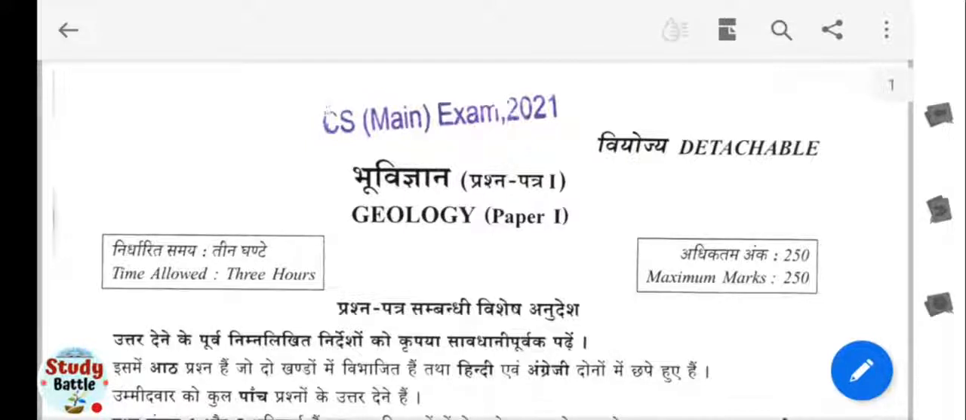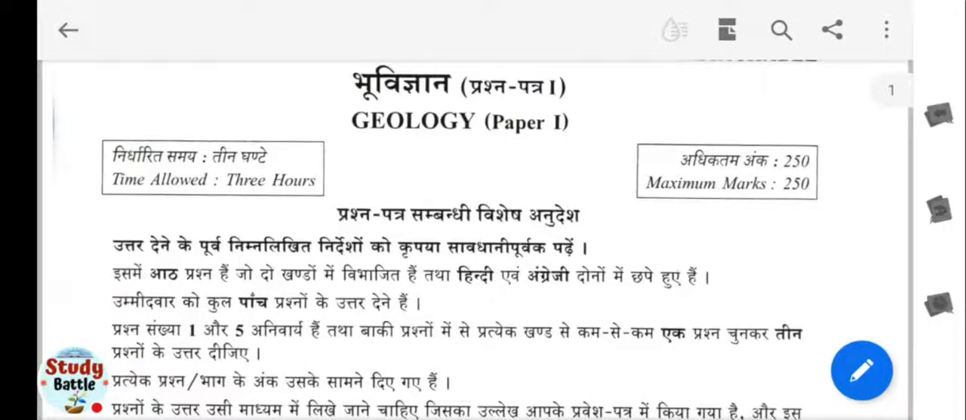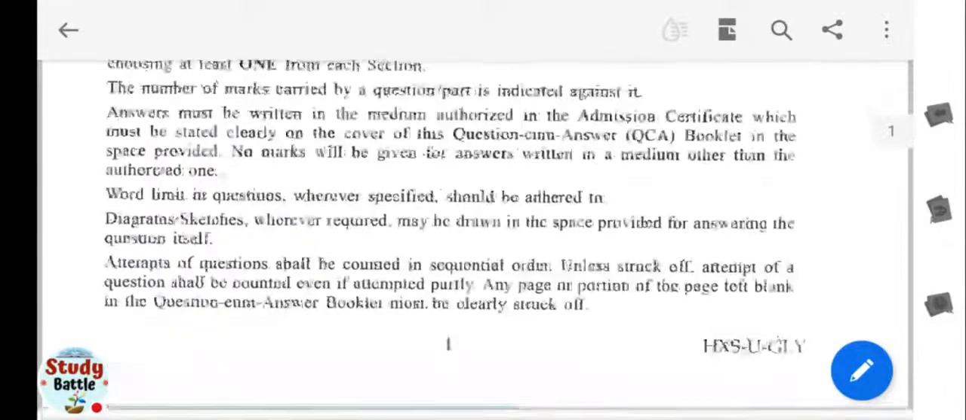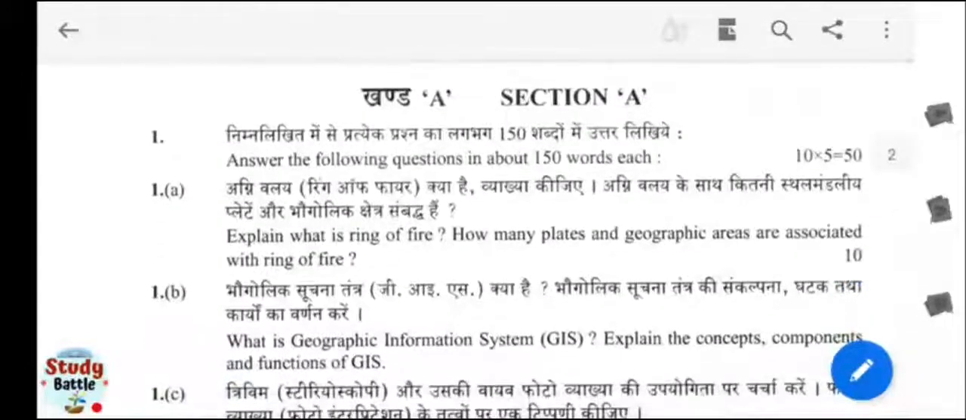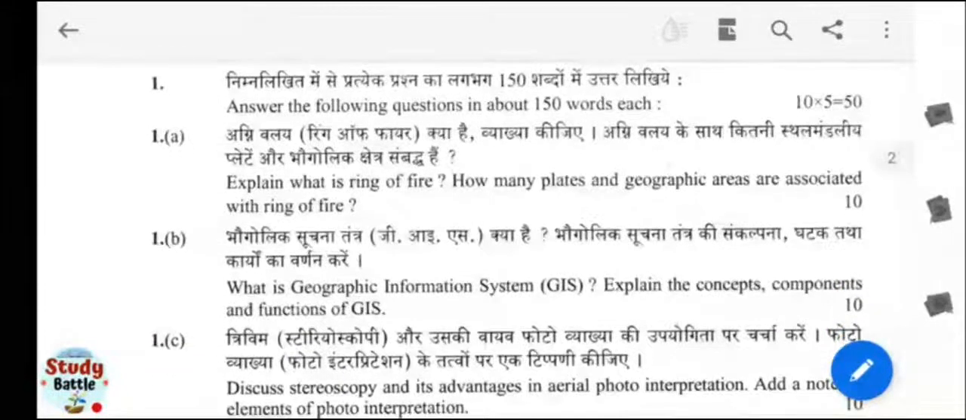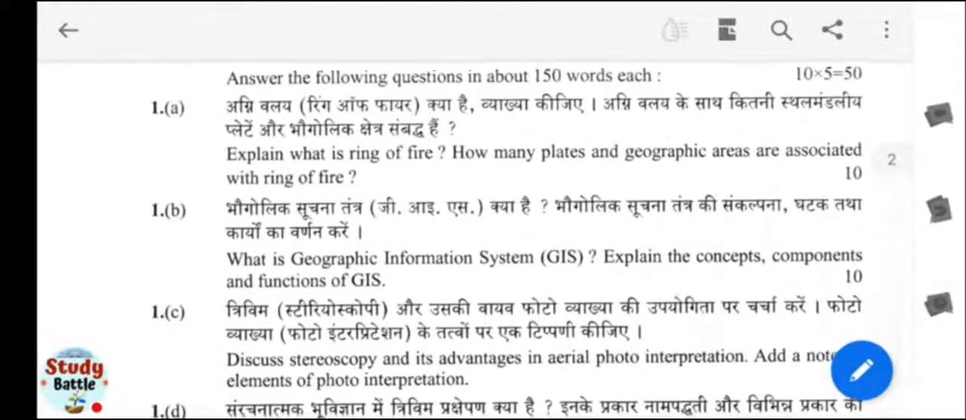So this is Paper 1, and I hope you will be aware of the type of syllabus and the pattern of the question paper. You all will be aware if you have attempted the Civil Services Mains examination, or you are preparing for it from the mains point of view.